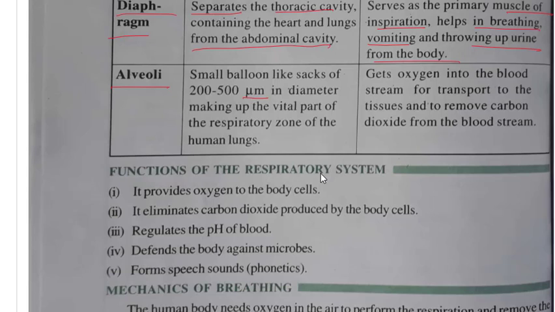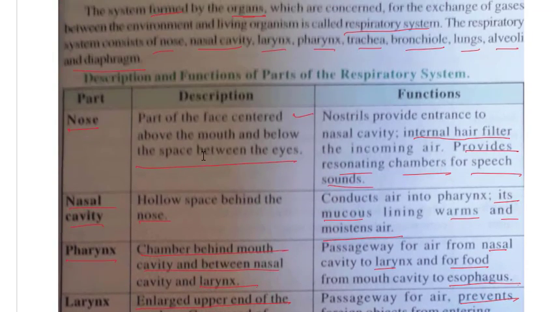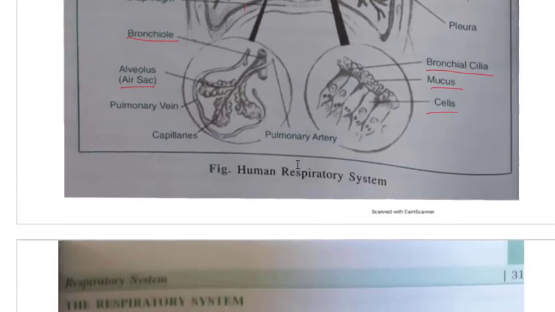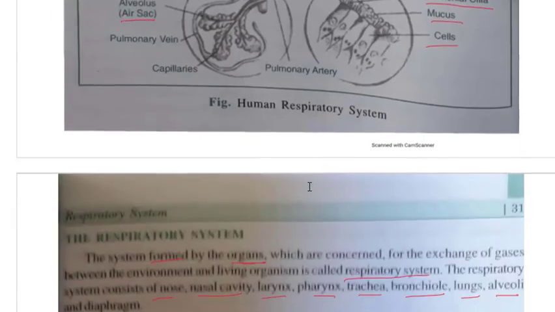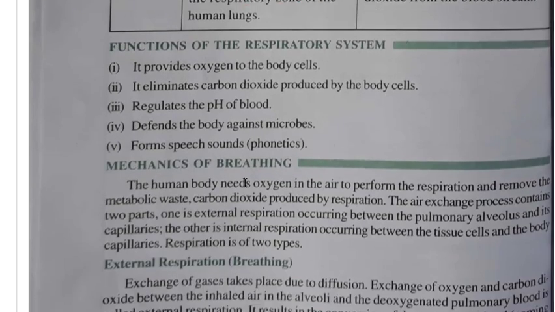So here we have seen different parts, their description and their function. You have to stop here and again read each and every part. First you have to see this diagram, read each and every part, its description, its function once again, and then close your eyes and try to recollect, from top to bottom, all the parts which are listed here, their description and their function, and then you proceed further.